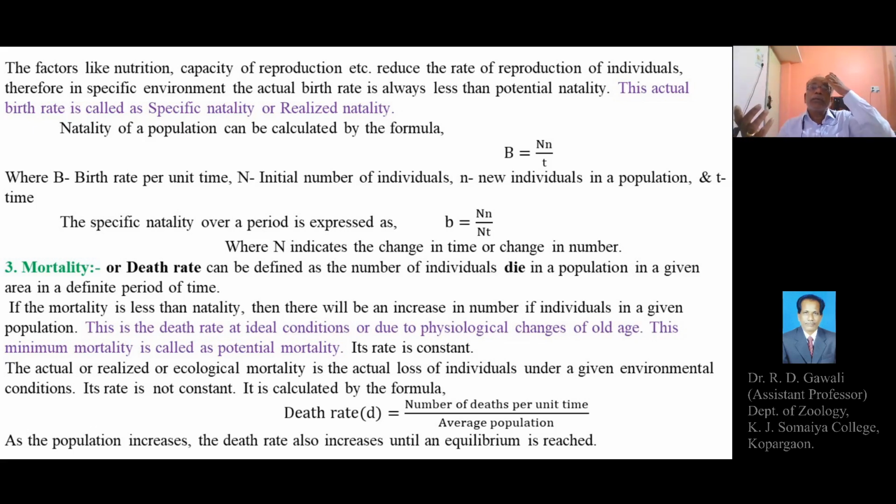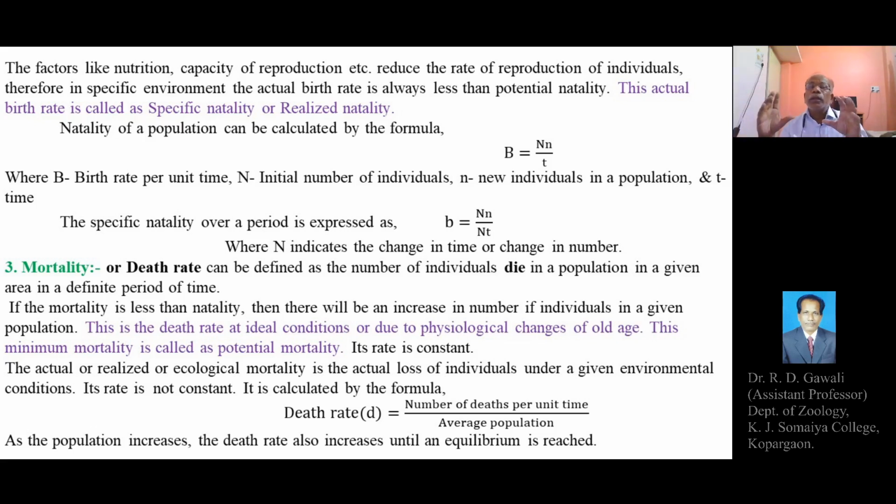Factors like nutrition, capacity of reproduction, or even some adverse conditions of the environment might interfere with the breeding activities and reduce the rate of reproduction of the individuals. Therefore, in a specific environment, the actual birth rate is always less than potential natality.